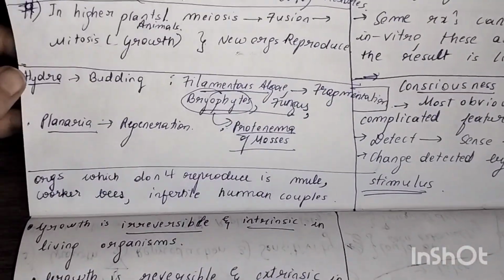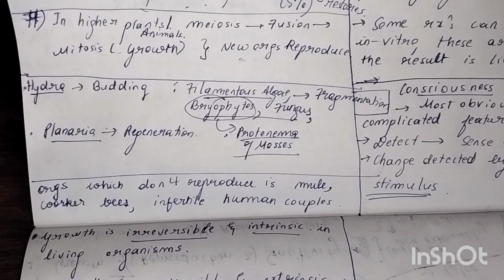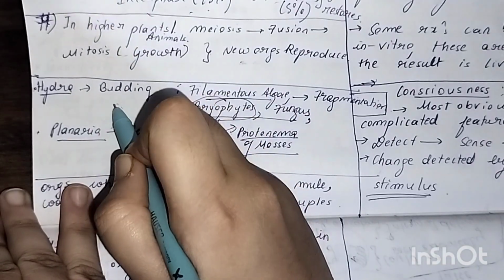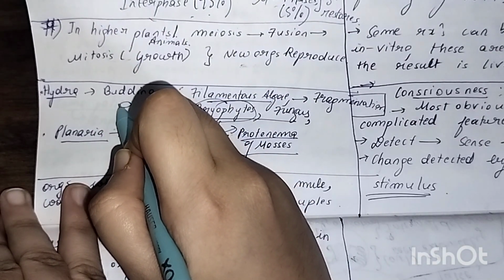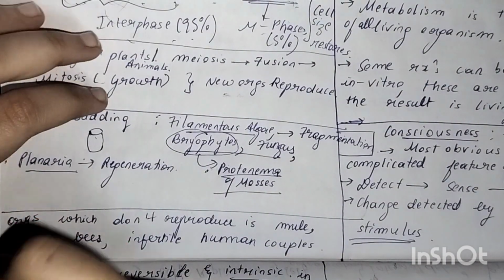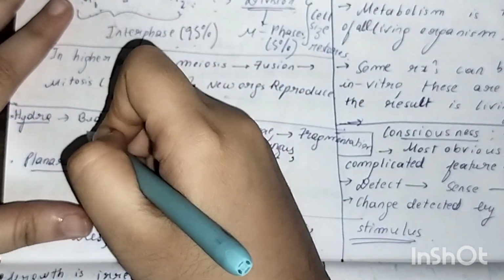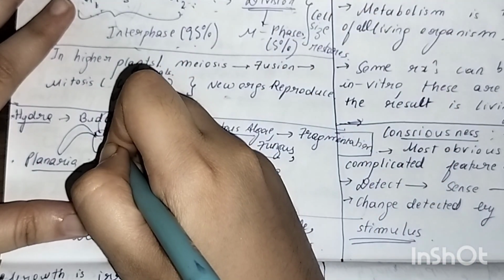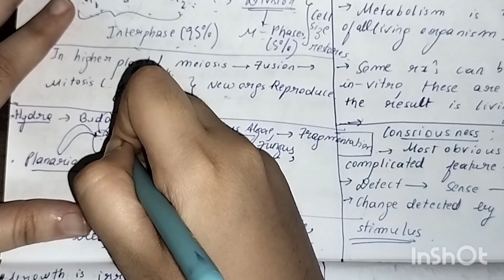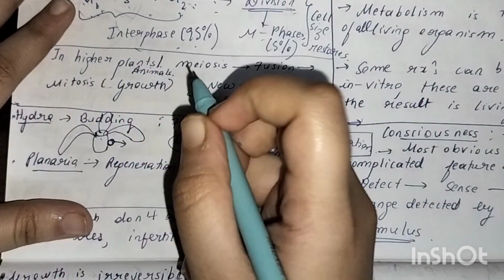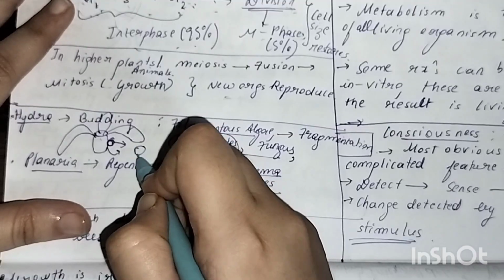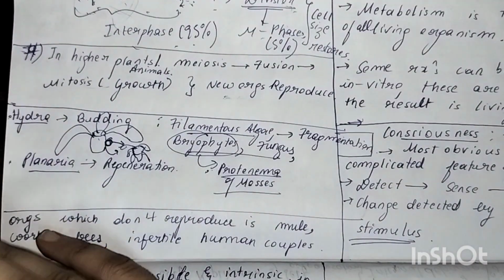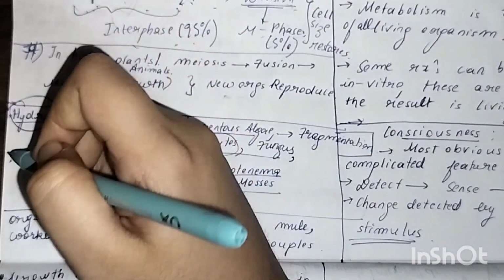Other examples of reproduction is budding. What is budding exactly? If you see here, this is the organism. I'll just show you the organism over here. So this hydra was having tentacles like this. Please don't blind my diagram. From here it will grow and bud. This bud will grow into a mature hydra. Then it will detach and a new hydra is formed over here. That is what happens here. Growth happens in case of hydra, growth and reproduction.